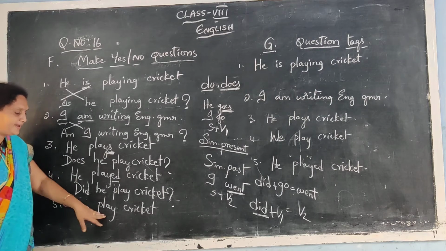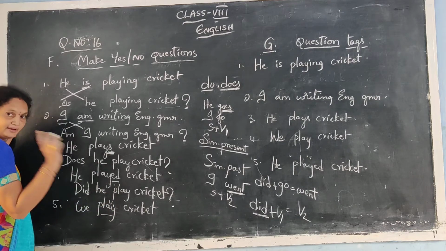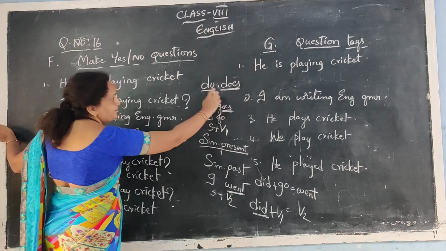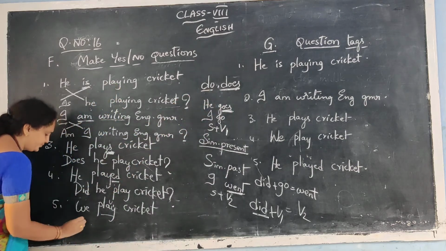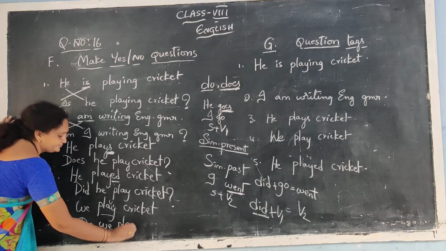Next, we play cricket. We play. The V1 form of verb here. Play, and no s. When there is no s, what should we use? We have to use do. So right here, do we play cricket?